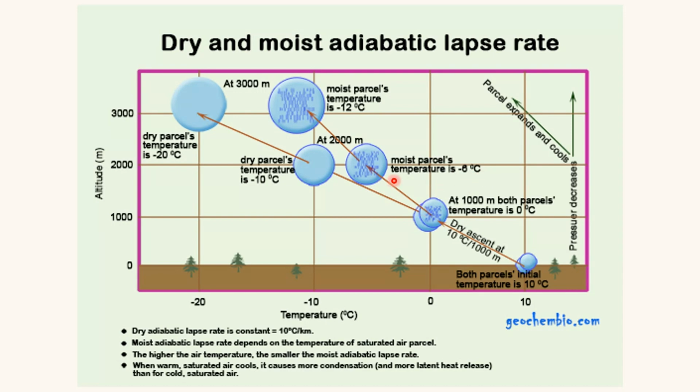At the height of 2000 meter, the temperature of this moist parcel is minus 6 degrees Celsius. And when it moves further upward, at the height of 3000 meter, it has a temperature of minus 12 degrees Celsius. So if we compare these two air parcels at different altitudes, the dry air parcel is much cooler in comparison to the moist air parcel.